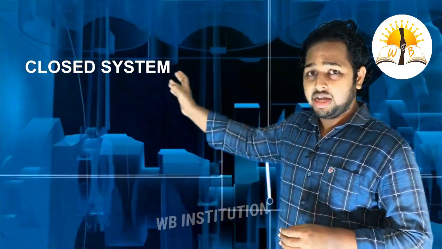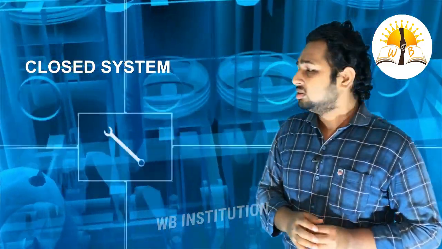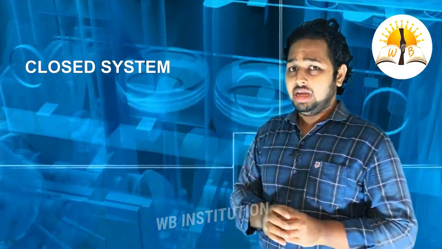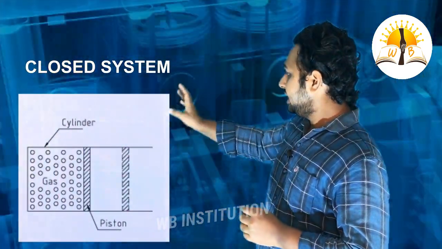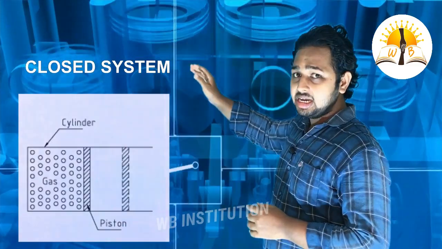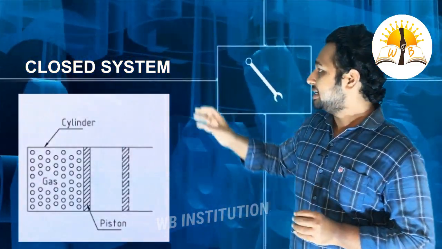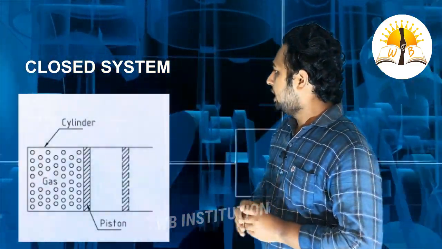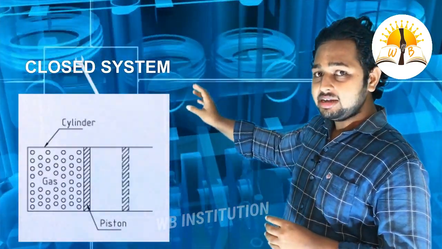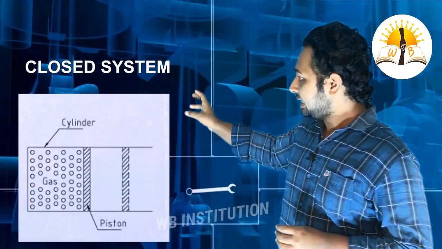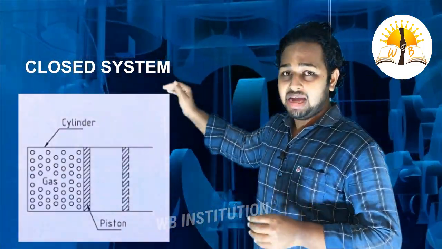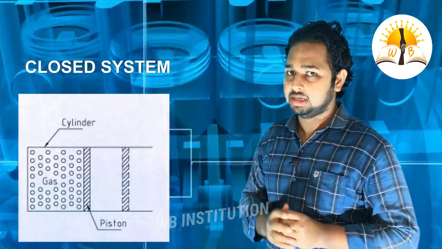Now coming back again to system. In the closed system, if we take an engine cylinder with piston and without inlet and exhaust valves, then it is an example of a closed system. Here we cannot see any transfer of energy by means of mass, and we can see the transfer of energy by heat and also by work.